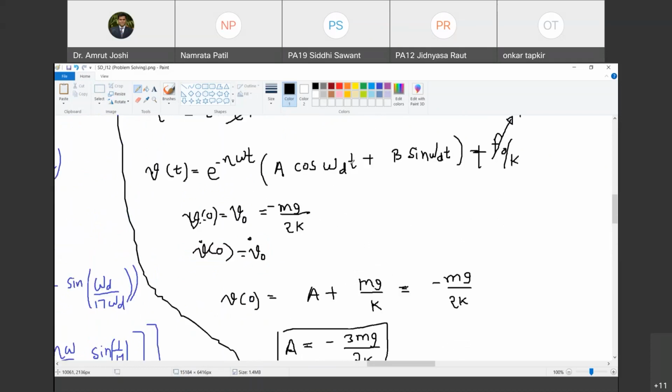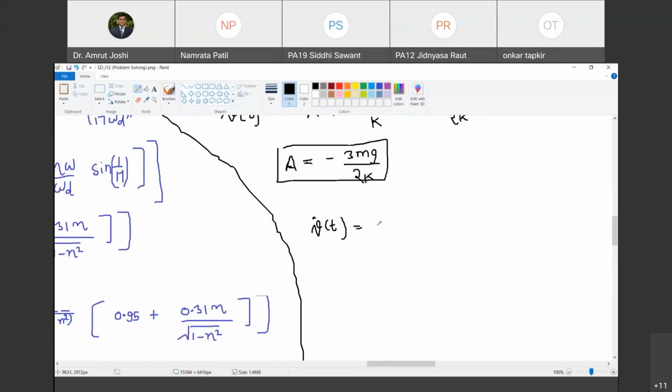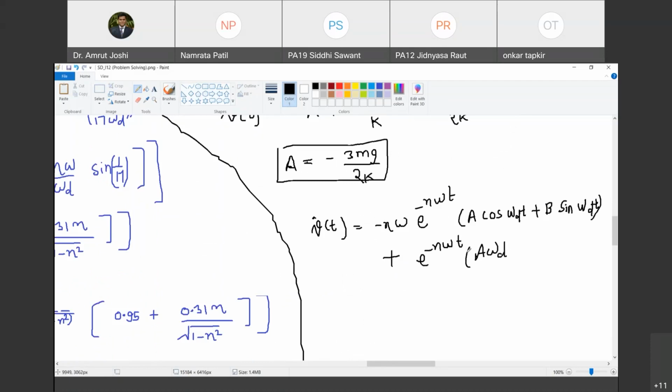This is going to vanish. इसका डेरिवेटिव हमें लेना है, तो वो तो हमें पता है माइनस ईटा ओमेगा e raised to minus eta omega t a cos omega d t plus b sin omega d t plus e raised to minus eta omega t, a omega d but minus sin omega d t plus b omega d cos omega d t. अभी एक बहुत बार किया है हमने, we know this.